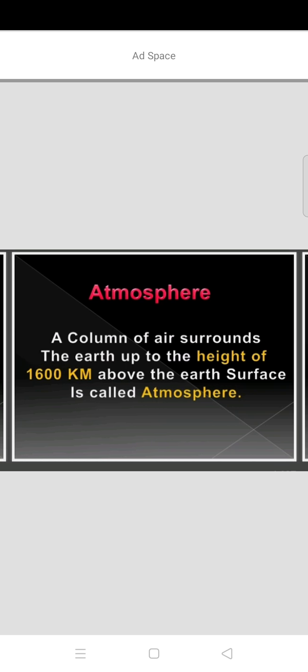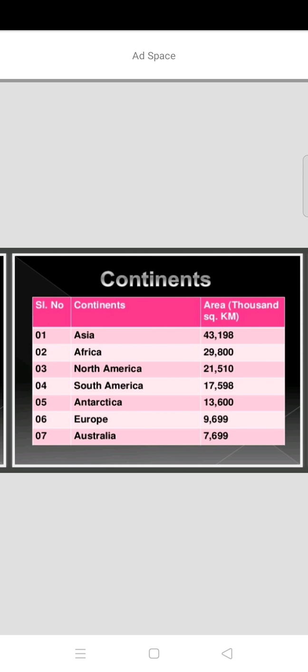Atmosphere. A column of air that surrounds the earth up to a height of 1600 kilometers above the earth's surface is called the atmosphere. What is the atmosphere? It is the air surrounding the earth up to 1600 kilometers above the earth's surface.